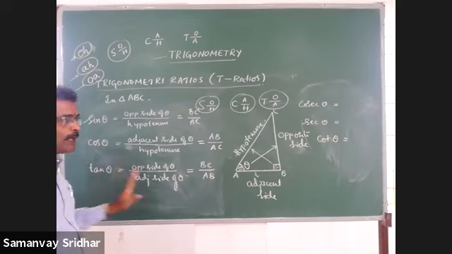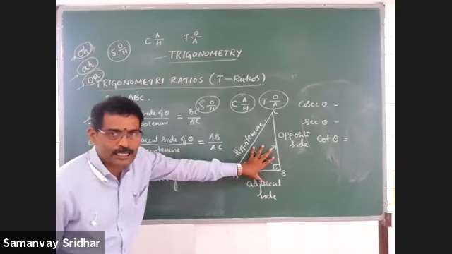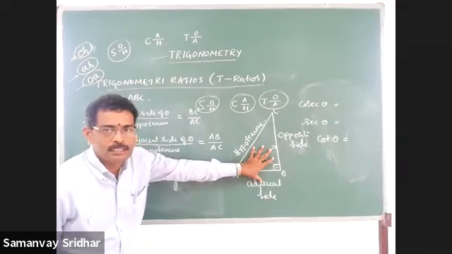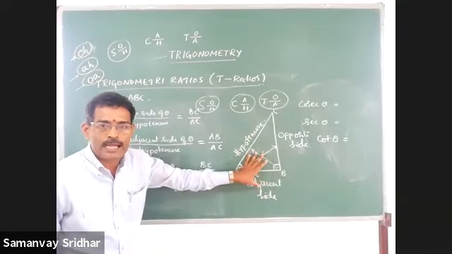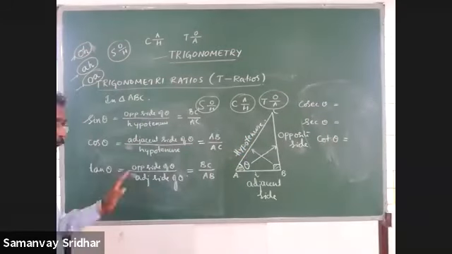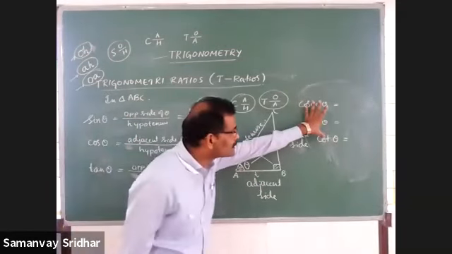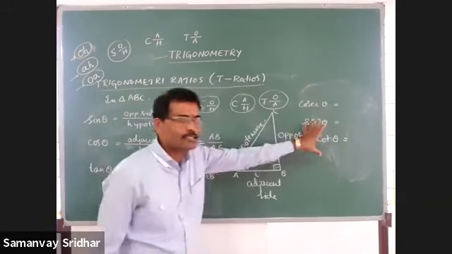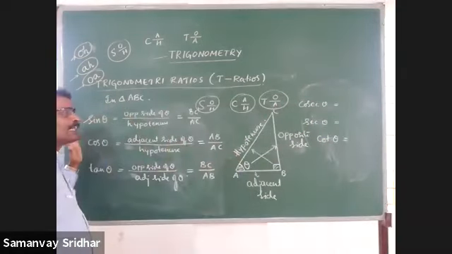One thing you have to remember: you get 6 ratios, and whatever the first 3 are, the other 3 are their reciprocals. Here also, cosec, sec and cot are the reciprocals of these respectively.